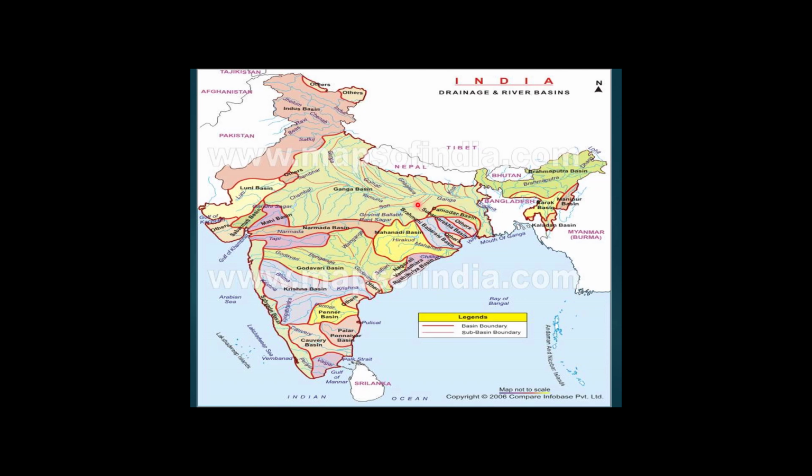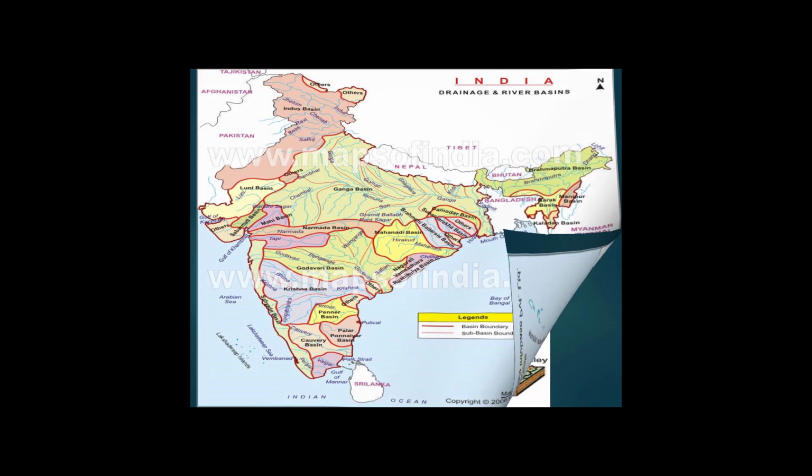All the water coming through rainfall is draining into a single river system, a single main river. In this Ganga basin, there are numerous tributaries. These tributaries add water to the main river, that is Ganga. So we see the drainage system in India.